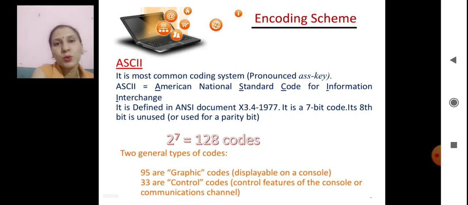A parity bit is used when we transfer data from one device to another, and it is used for error checking. There are 128 codes in ASCII, as we know that 2 raised to the power 7 equals 128 codes. Of these, 95 are graphic codes displayable on the console and 33 are control codes, which control the features of the console or of a communication channel.